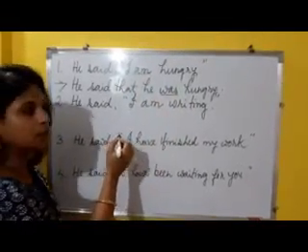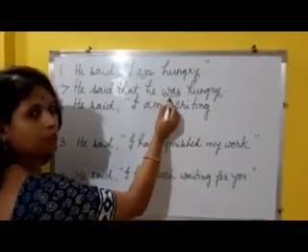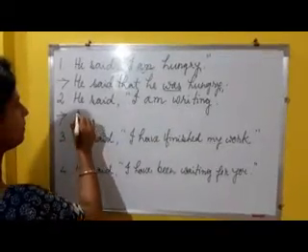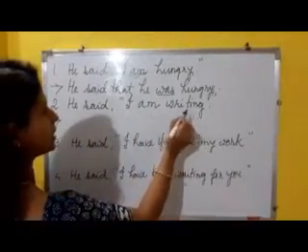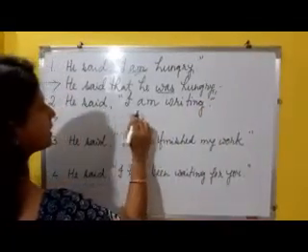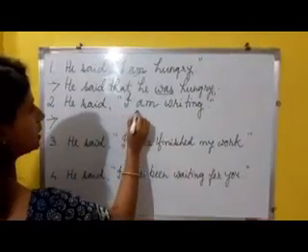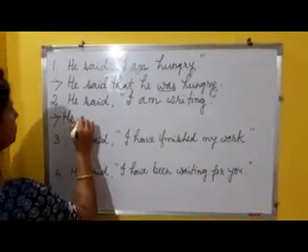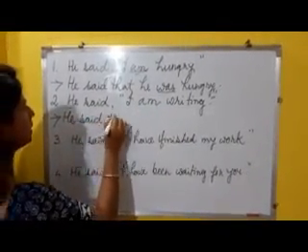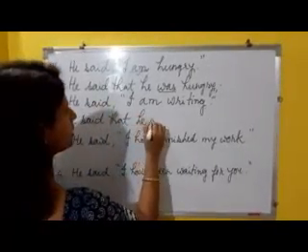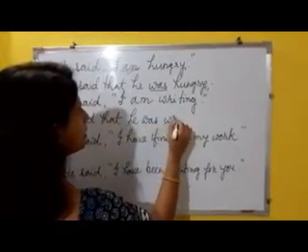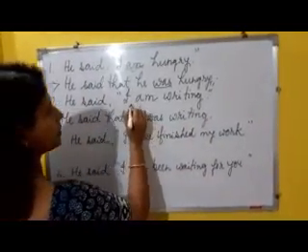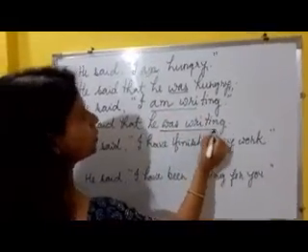We'll have to remember that simple present changes to simple past. Now, let's go to the second sentence. He said, "I am writing." So, this is in present continuous form. If we try to change it to indirect, it will be, he said that he was writing. So, that means present continuous changes to past continuous.